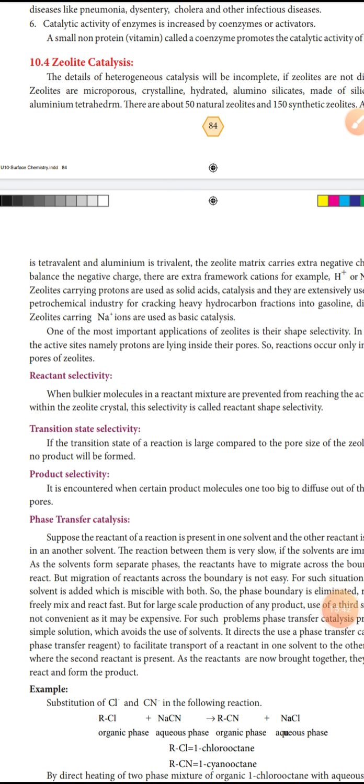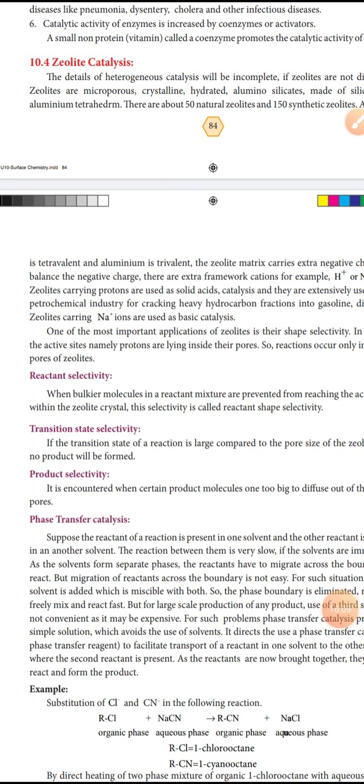One of the most important applications of zeolites is shape selectivity. In zeolite, the active sites, namely protons, lie inside the pores, inside the holes. So reaction occurs only inside the pores of zeolite, the small holes.